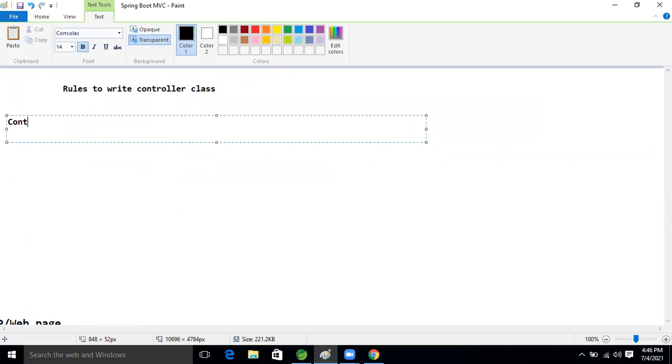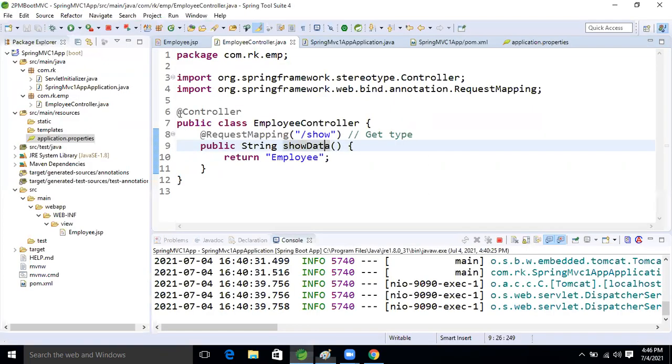So a controller is a class. This controller is a Java class only.